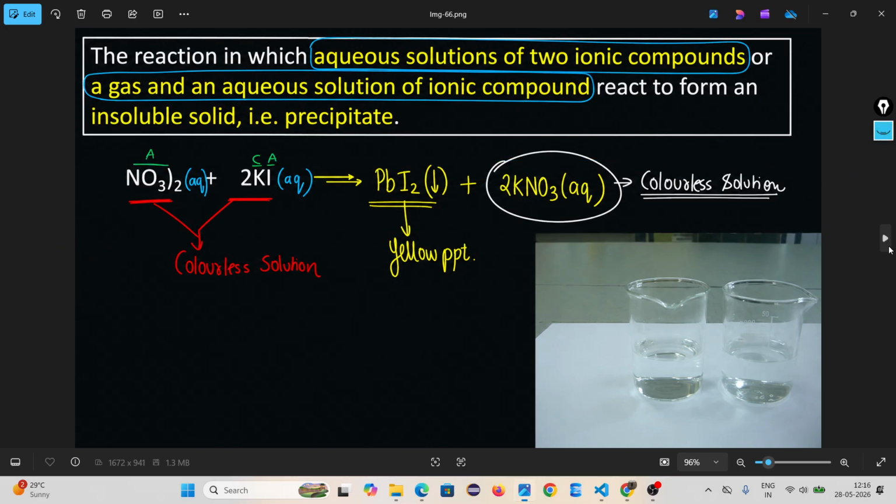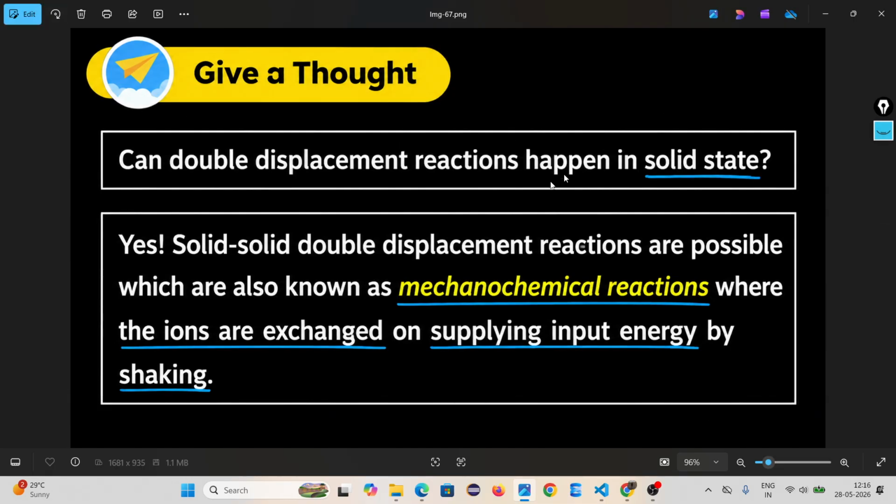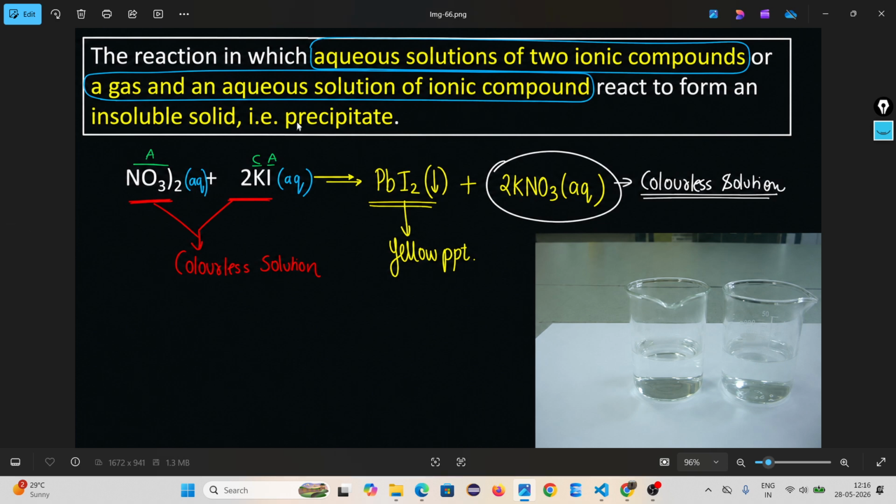Then the question is, can a double displacement reaction happen in the solid state? Look here, in all cases we take a solution.